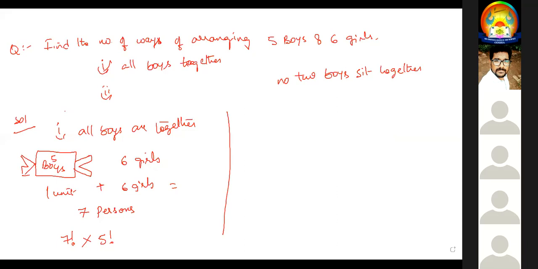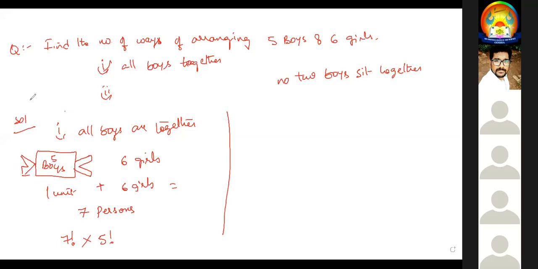and we have to suppose that all boys are one unit. If all boys are one unit, the remaining 6 girls are there, so it is 6 girls plus 1 unit. How many will it become? 7 persons. Now 7 persons can be arranged in 7 factorial ways. From morning I'm shouting that one. After writing 7 factorial, now I open the chocolate cover. From there I have 5 boys. Those 5, among themselves, can be arranged in 5 factorial ways.